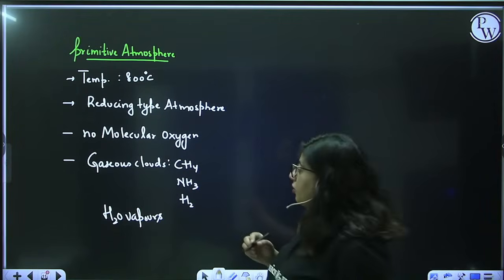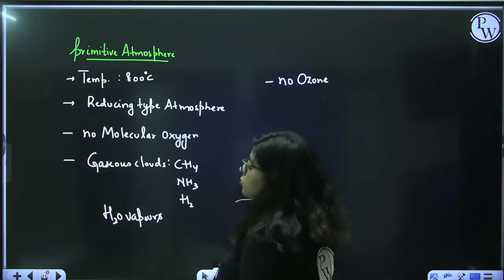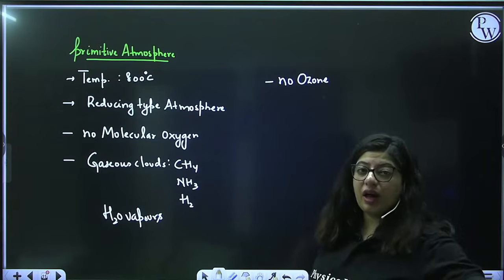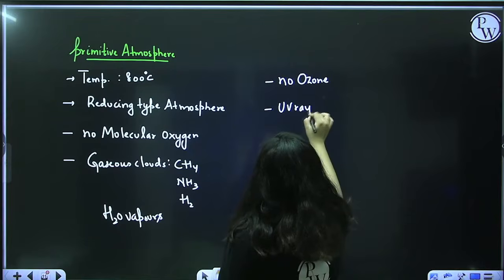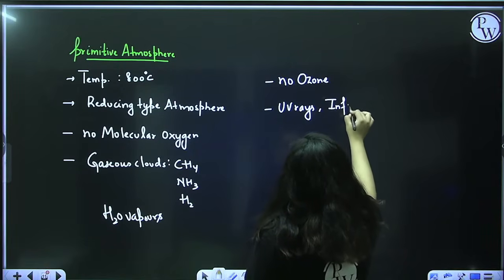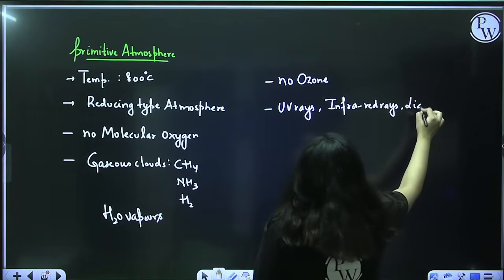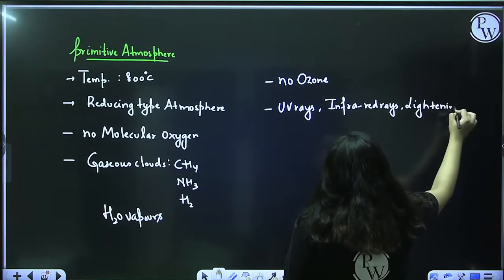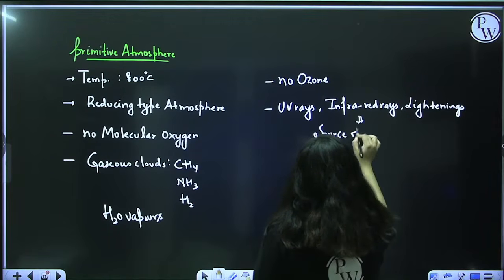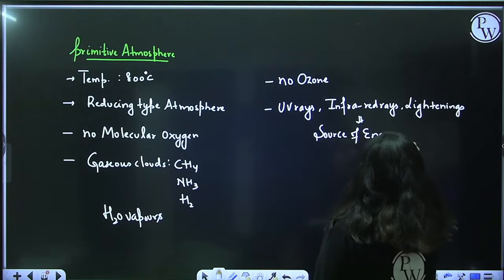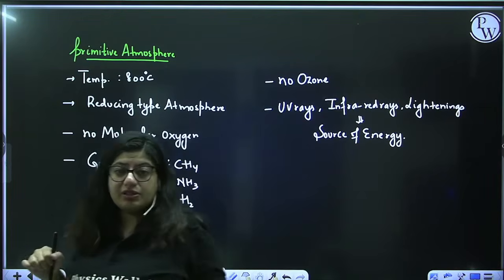Because there was no molecular oxygen, there was no ozone, O3. Because there was no ozone, there was no protective covering on our atmosphere. So UV rays could easily enter. UV rays were there, infrared rays were there, right? There was lightning, and all these were sources of energy. So this was a source of energy available so that a lot of chemical reactions can take place.